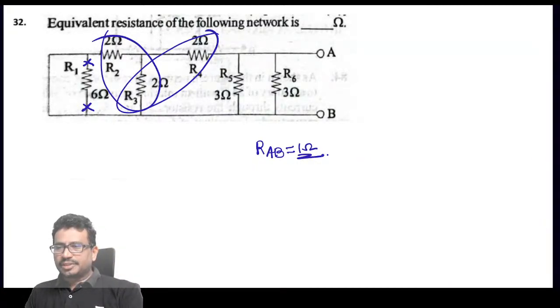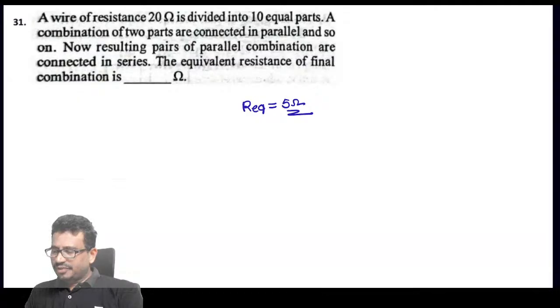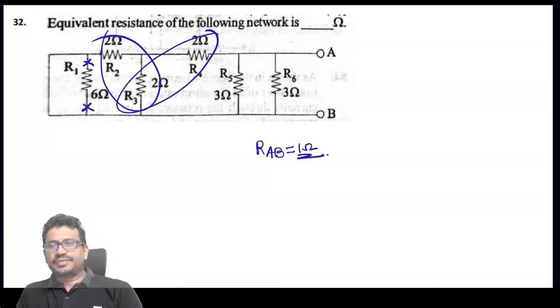Which one are you asking? Yeah, this thing only now. This is 5 ohms. This one.